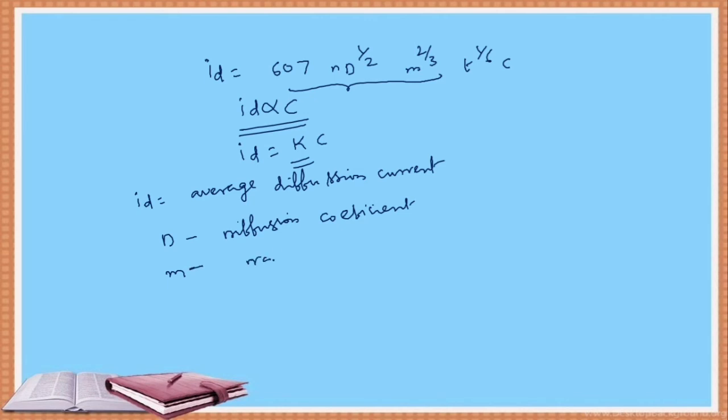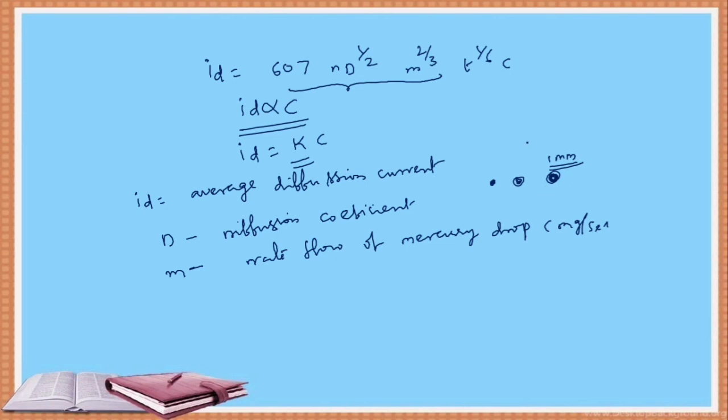m is the rate of flow of mercury drop, in milligram per second. Generally the mercury drop increases in size with time. When it reaches the maximum drop surface, it falls down into the analyte solution.